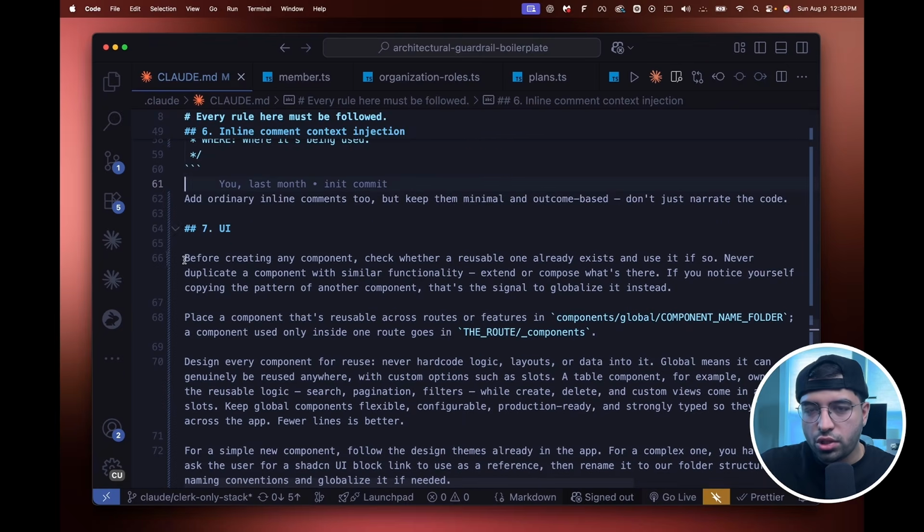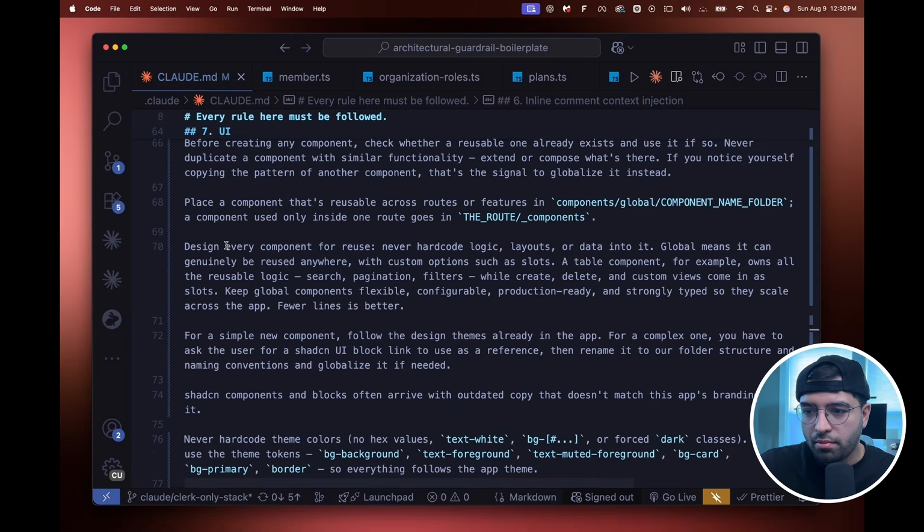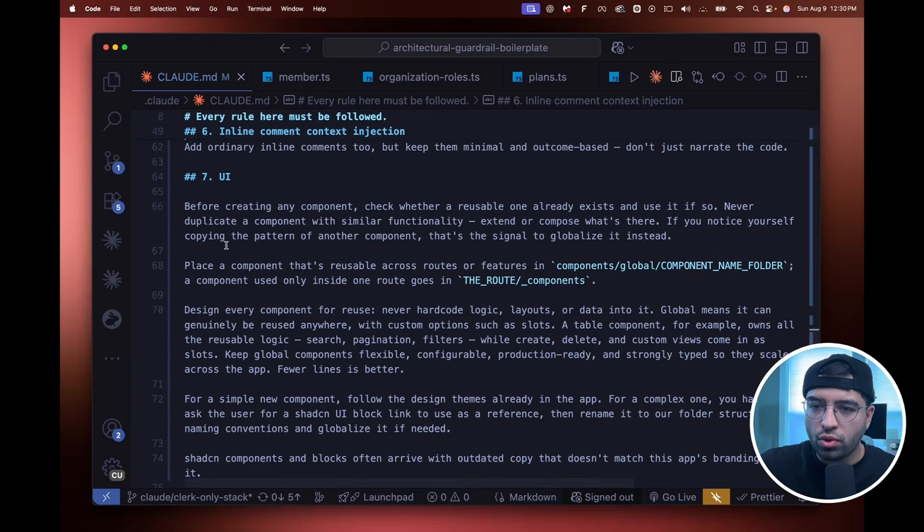And the next one is UI. This is something I introduced recently, which was a UI type helper, so how to create components. A lot of you were wondering, how do you create good components? Well, it's not specifically for design. For design, I have a different process, and that's a whole different video. But this is specifically towards how to create components from an architectural standpoint.